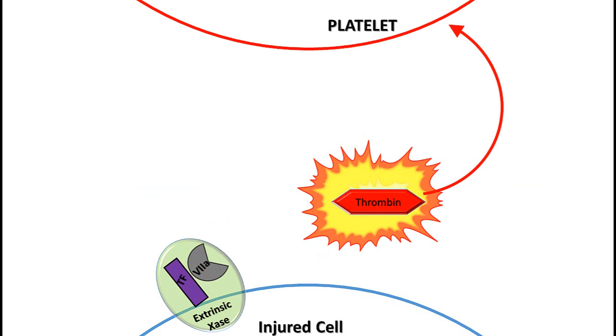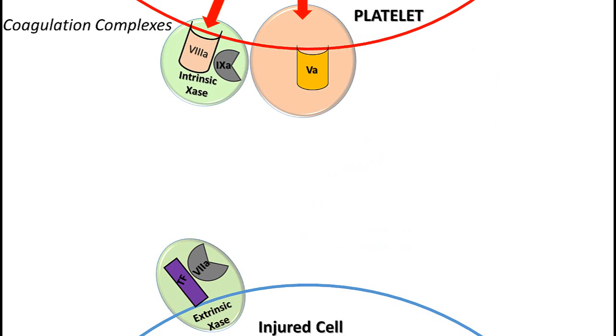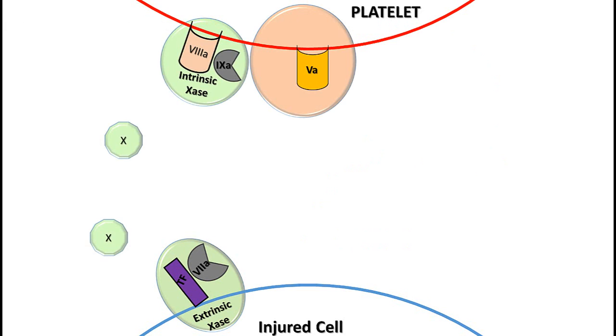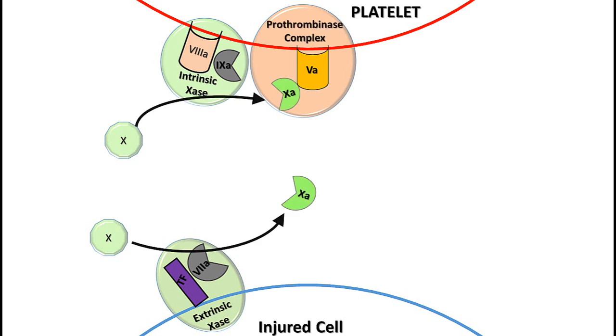In the presence of a platelet, thrombin can activate it, which leads to 2 new coagulation complexes to be expressed on its surface. These 2 new complexes on the surface of an activated platelet are what accomplish the platelet's role in amplifying thrombin production, which we talked about earlier. Let's look at their contribution. The first complex is the intrinsic tenase, which, similar to the extrinsic tenase, has a role to generate activated factor 10. The second complex is incomplete and relies upon the tenases to be completed.